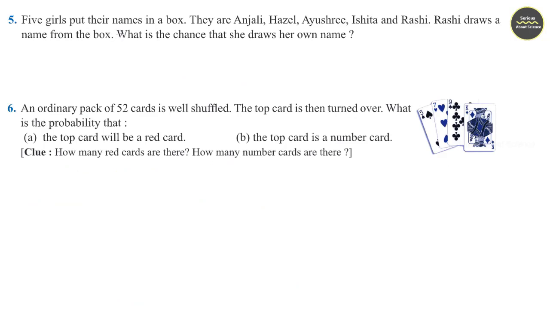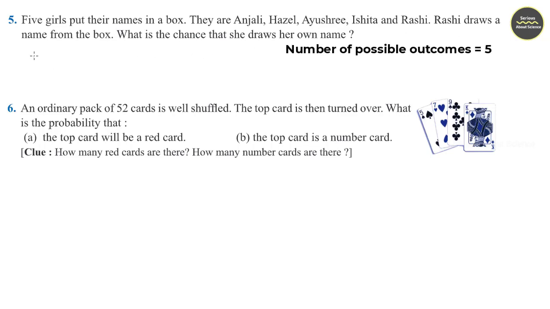Fifth question. 5 girls put their names in a box. They are Anjali, Hazel, Ayusri, Ishita and Rashi. Rashi draws a name from the box. What is the chance that she draws her own name? There are 5 girls. Each of them put their names in a box and we need to find the probability that Rashi draws her own name.